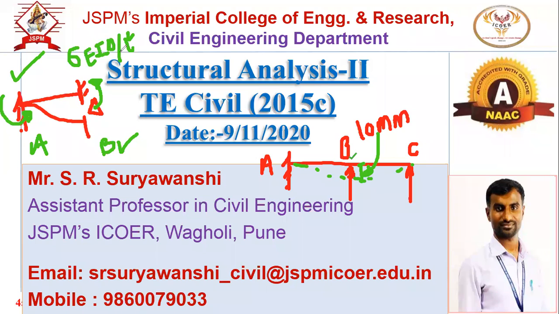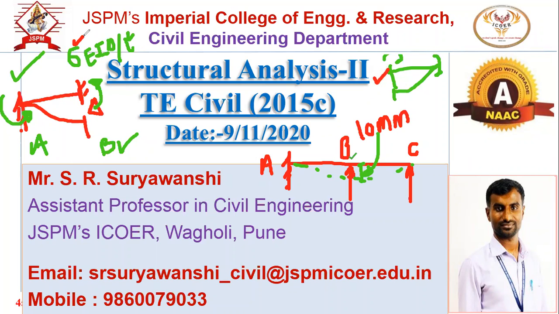So in this sinking of support or settlement of support, in the numerical they will give the value of E, the value of I, and delta will also be given. So what point do we have to remember? If the right end of the span is having the settlement, the moment will be generated in the anti-clockwise direction, and if the left end is having the settlement like this, then the moment will be generated in the clockwise direction. So direction is important: right end anti-clockwise, left end clockwise. The amount will be 6EI delta by L square. So that is the only change.